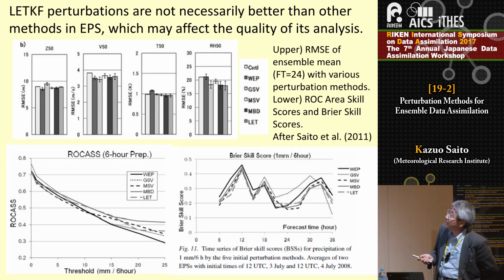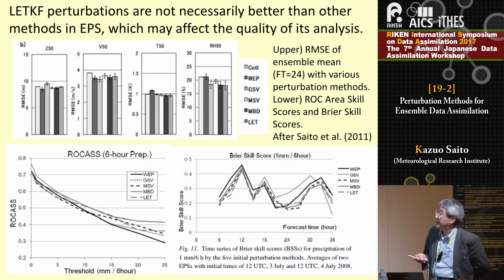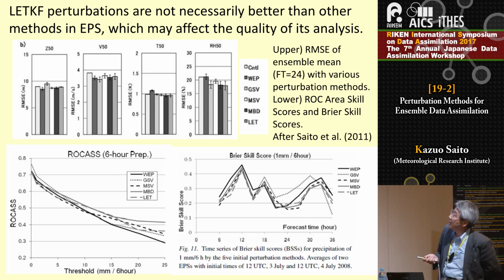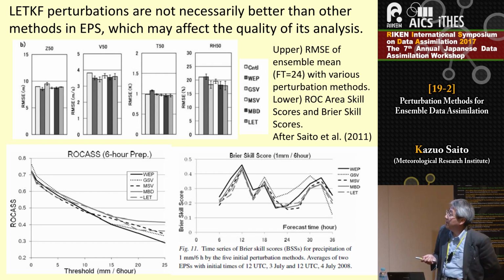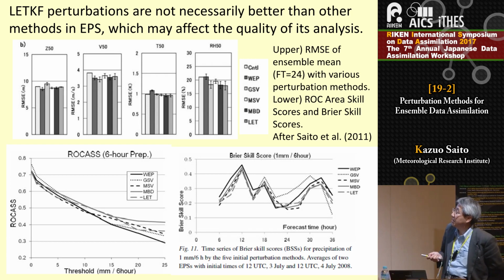Next one is the performance of the forecast. The upper panel shows the root mean square error of the ensemble mean with the same comparison of various perturbation methods. So the root mean square error of LETKF forecast is not necessarily good. And the lower panel shows the ROC area skill score and Brier skill score for precipitation. So the forecast from LETKF perturbation could not outperform the forecast from breeding.